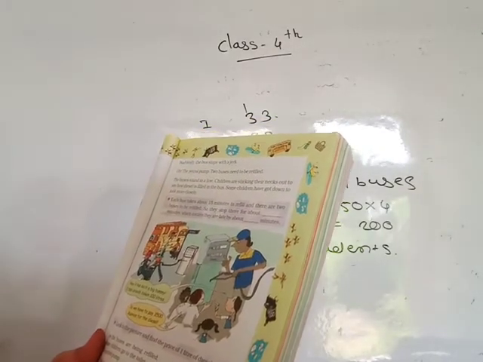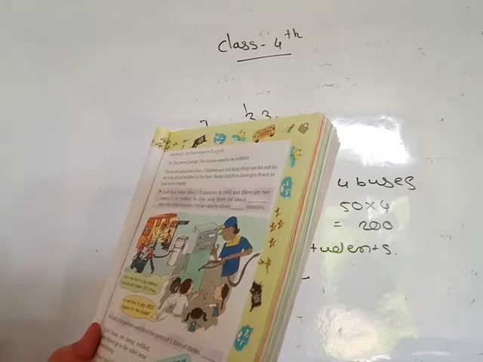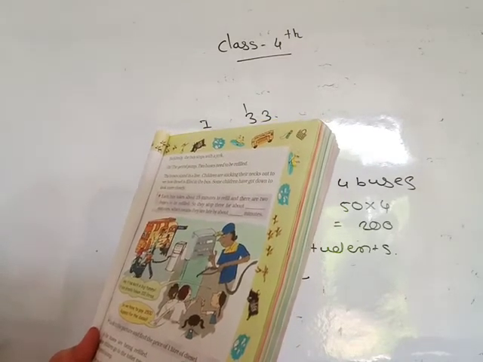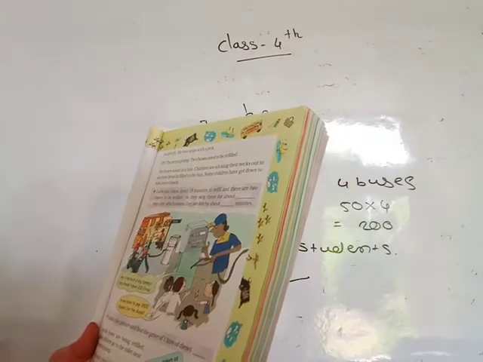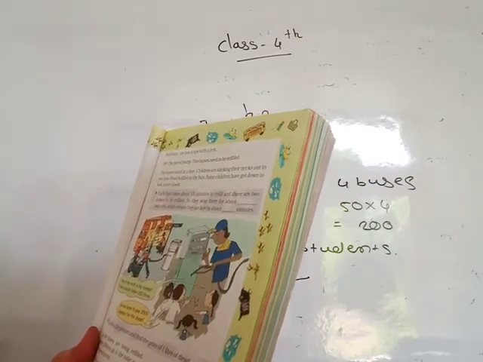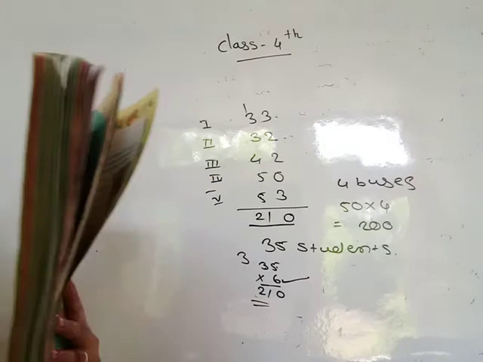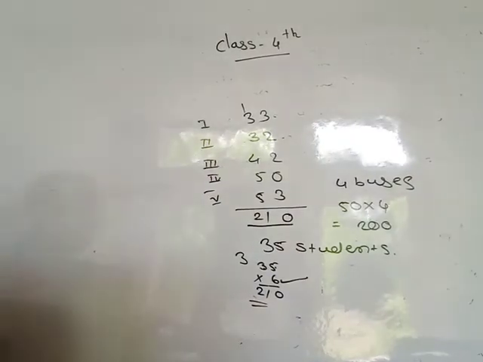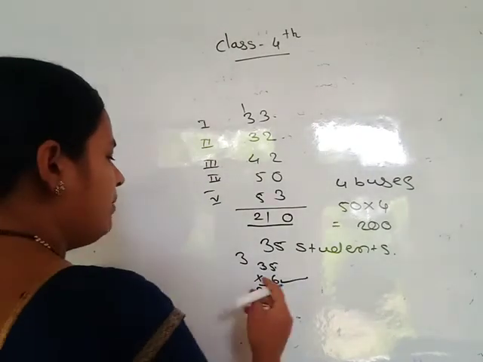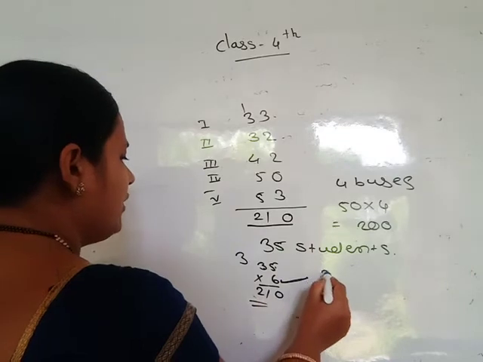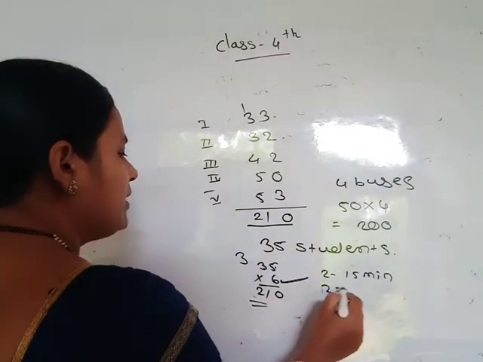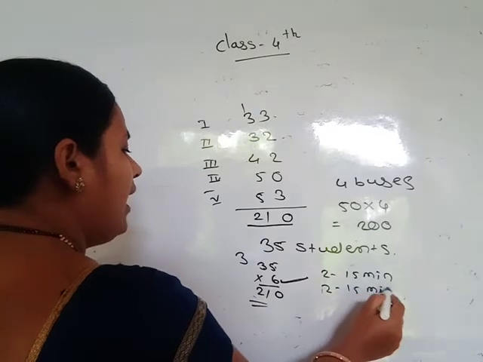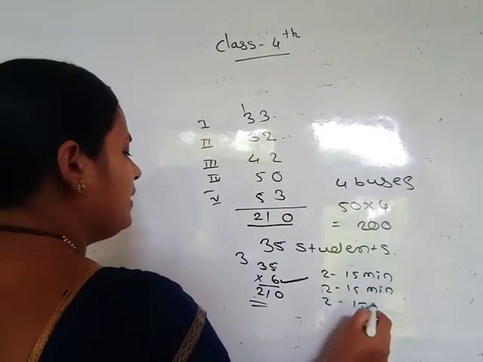See here. Each bus takes about 15 minutes to refill, and there are 2 buses to be refilled. In 15 minutes, 2 buses are refilled. Here how many buses? 6 buses. Then 2 buses 15 minutes, again 2 buses 15 minutes, again 2 buses 15 minutes.